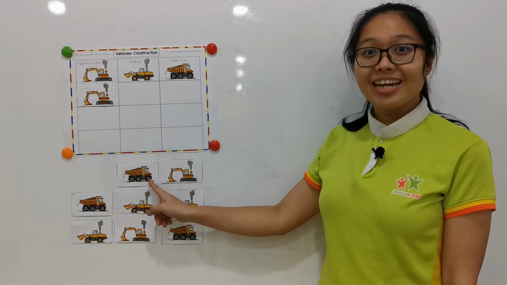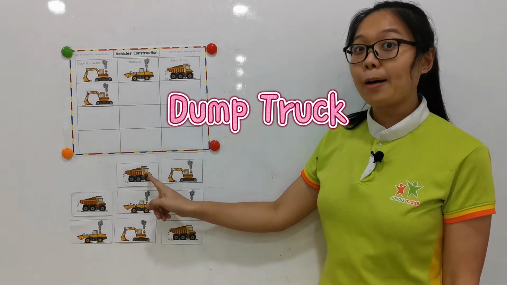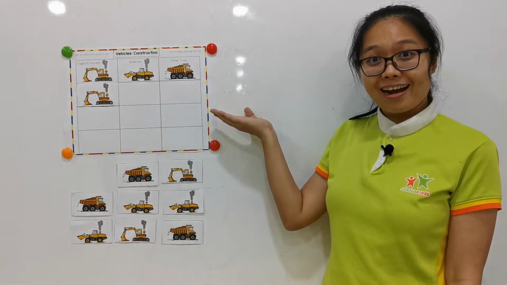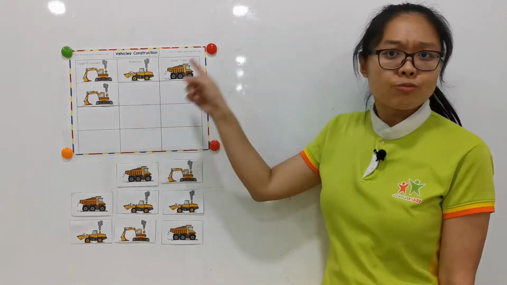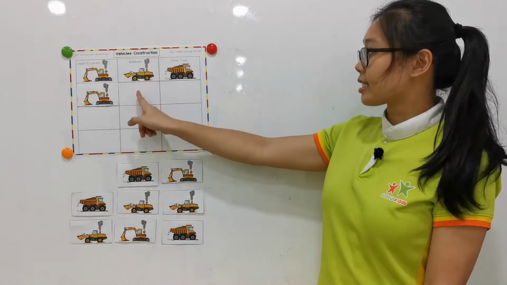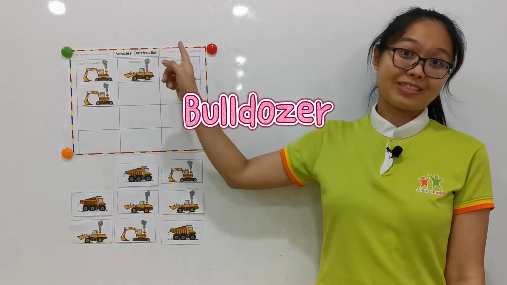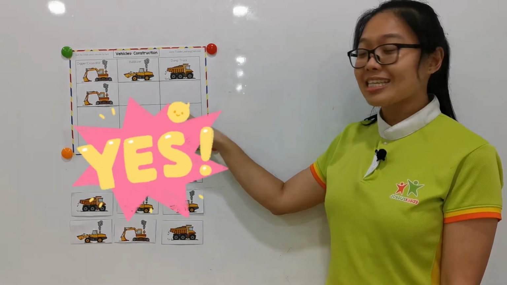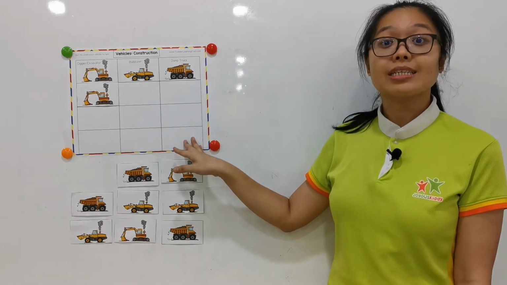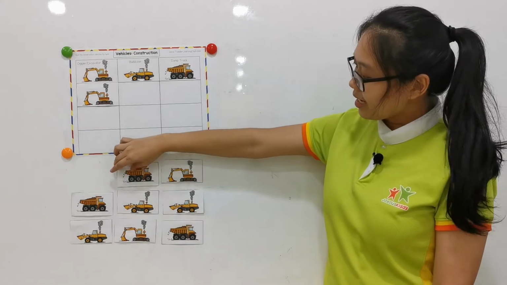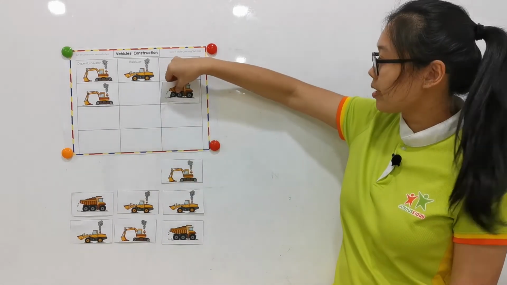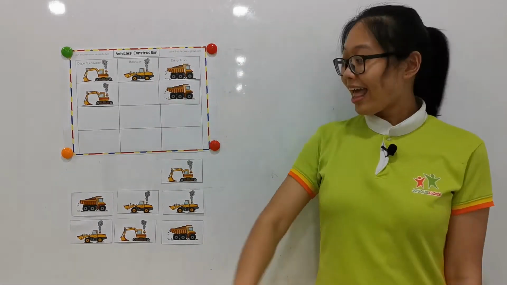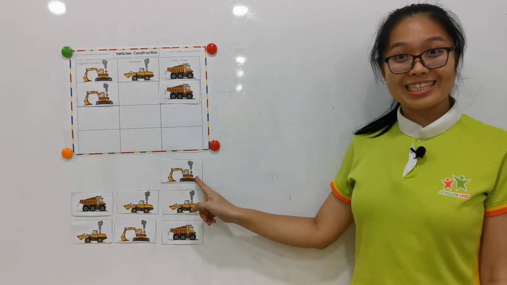What is this? This is a dump truck. Where should we put the dump truck? Is it here? No. This is the column for the bulldozer. Is it here? Yes. This is the column for the dump truck. Tap the picture and paste over here. Good try.